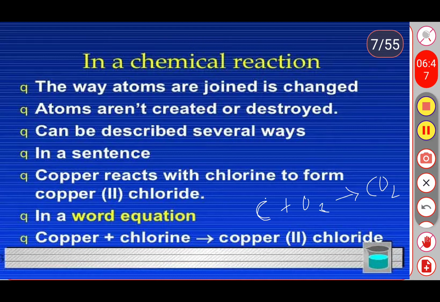Two oxygen atoms are combined together and form an oxygen molecule. Here, when carbon is combined with oxygen, it forms carbon dioxide. So in a chemical reaction, two elements or two atoms combine together. These two are combined together and form one product, that is nothing but carbon dioxide.